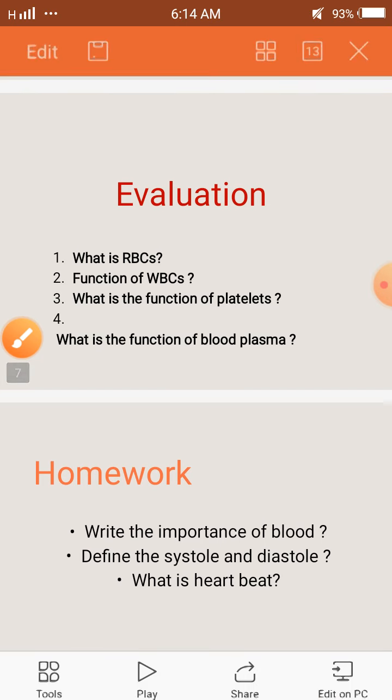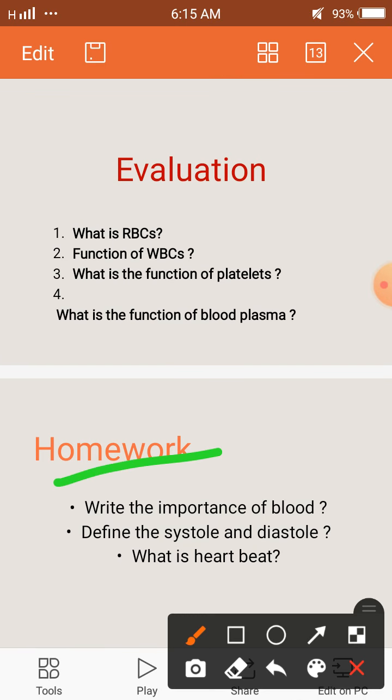Then this is your homework. First question: write the importance of the blood. There are a number of importances of blood. Second: define the systole and the diastole. What is the systole and the diastole? The contraction of the heart muscle is known as the systole, and the relaxation of the heart muscle is called the diastole. Then what is the heartbeat? The contraction and the relaxation of the heart after a fixed interval is known as the heartbeat. So you all have to do these questions in your notebook.